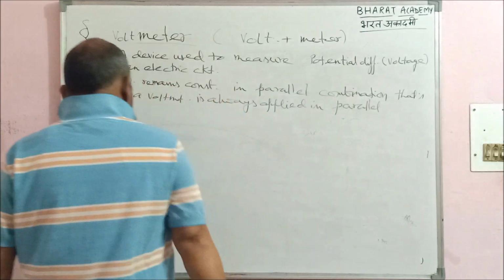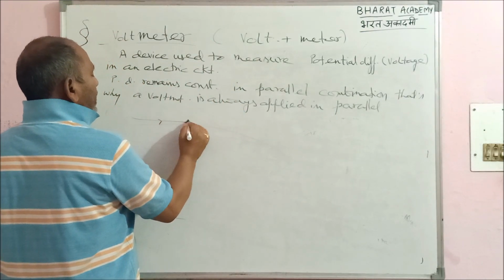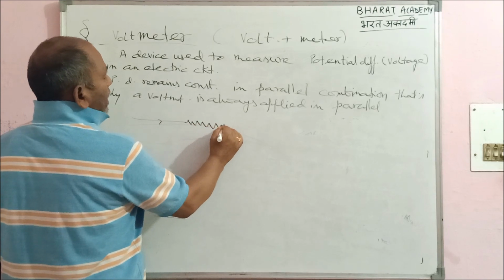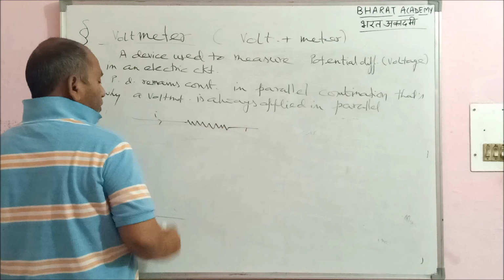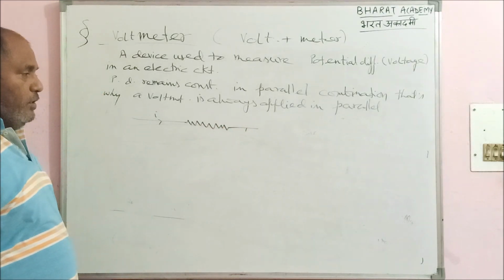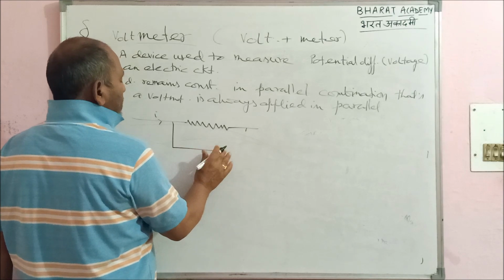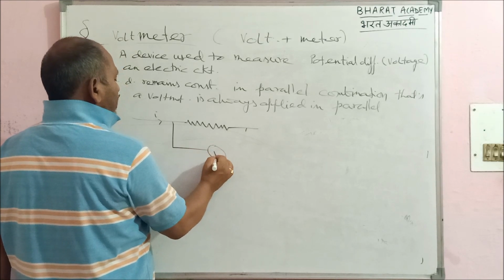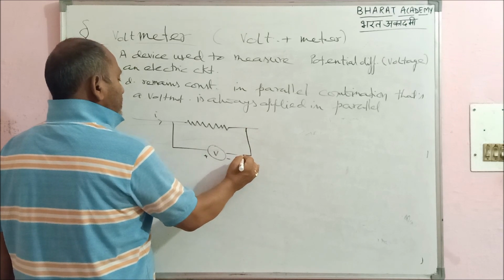What does it mean? Suppose the current is flowing and we have a resistor R. I want to read the potential across this resistor. What I will do is simply apply the voltmeter parallel to it, like this.